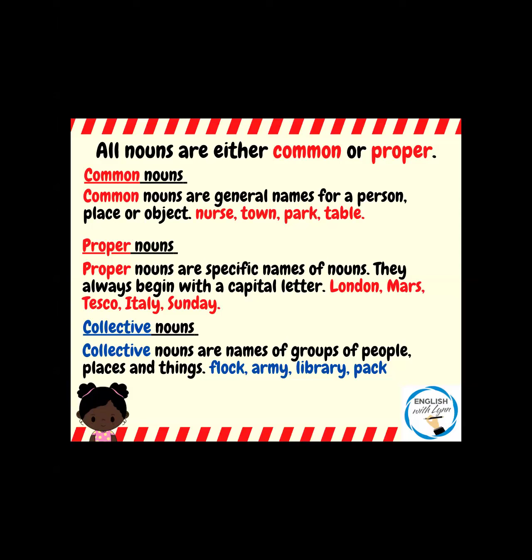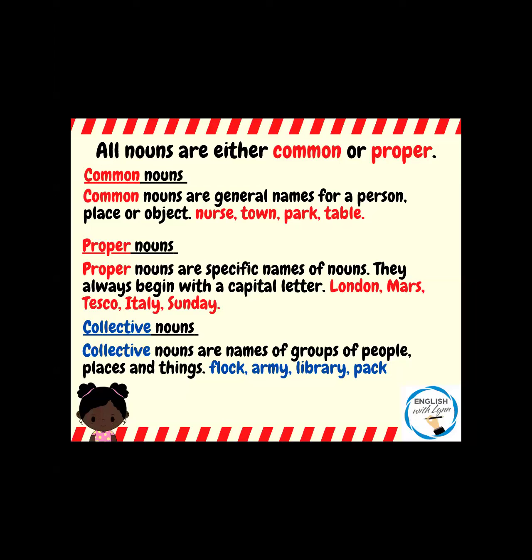Okay, if you are speaking about the brown soil, that is a common noun, the earth, and that doesn't need a capital letter if you're speaking about the brown soil. If you're speaking about the planet Earth, that is a proper noun, so it does need the capital letter. And then the final bit that we're going to cover today are the collective nouns.